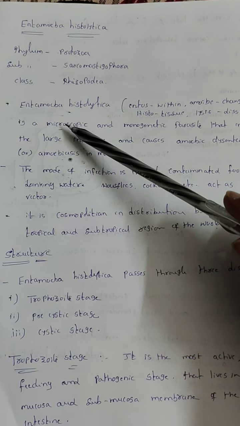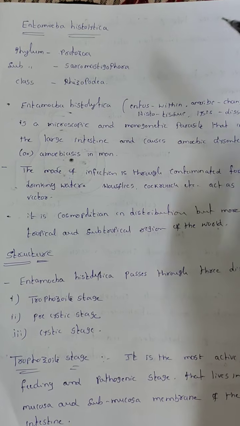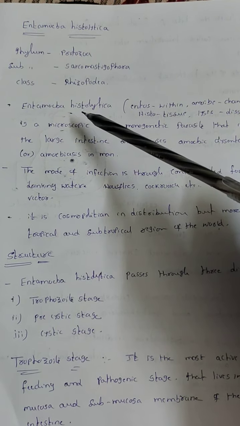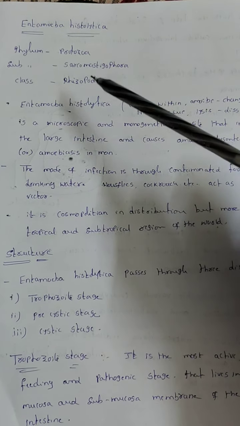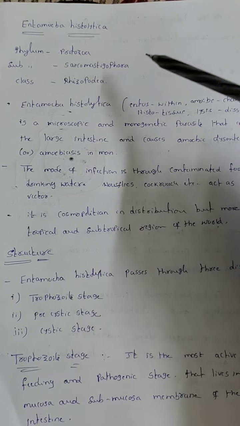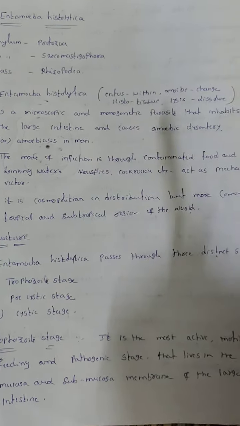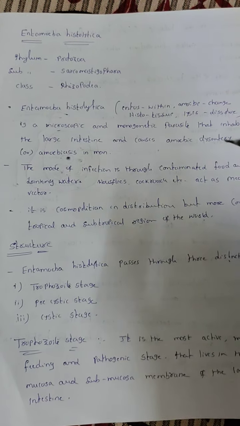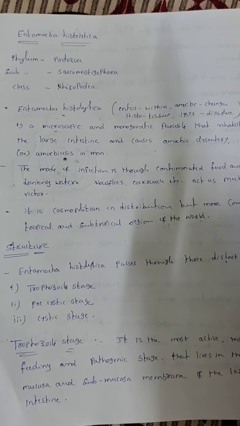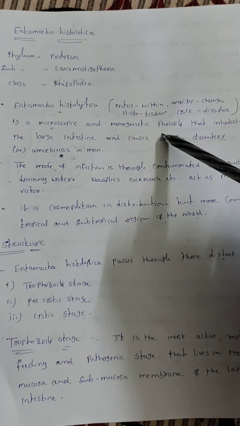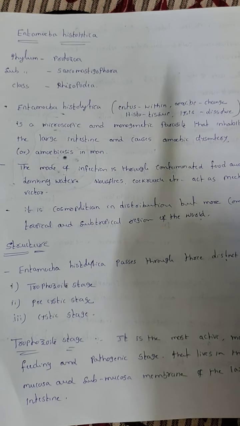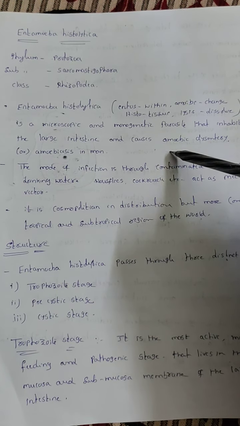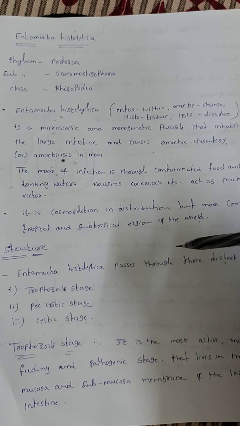Entamoeba histolytica is under the phylum Protozoa, under the subphylum Sarcomastigophora, and the class is Rhizopodia. Ento indicates within the cell or within the tissue. Amoeba indicates change of shape. Histo indicates tissue. Lysis indicates dissolve or damage. That's why Entamoeba histolytica is a microscopic monogenetic parasite. It means it can complete its life cycle in a single host, that is known as a monogenetic parasite. It inhabits the large intestine and causes a disease that is called amoebic dysentery or amoebiasis.